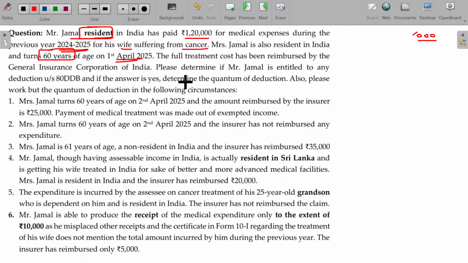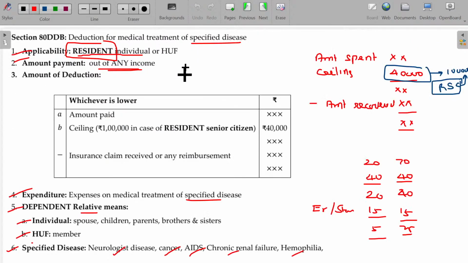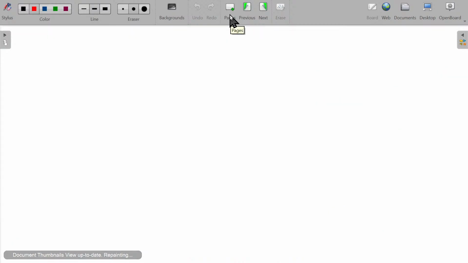But there's a judgment. 1st April to the next 1st April is not completion of 1 year. It is the starting of the second year. That's how the judgment is given. Is that clear? I don't want to discuss the judgment in detail here. I think I discussed that along with the earlier case in tax calculations, so I skip that here.